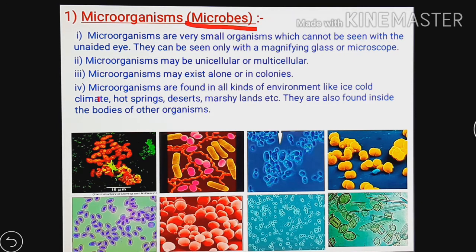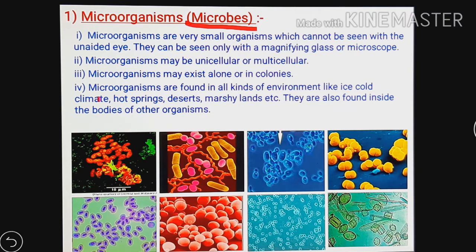Microorganisms may be unicellular or multicellular. Now, what is meant by unicellular? Unicellular means made up of one cell. And what is multicellular? Multicellular means made up of many cells. Multi means many and uni means one. So some microorganisms are made up of one cell, that is unicellular, and some microorganisms are made up of many cells, that is multicellular.